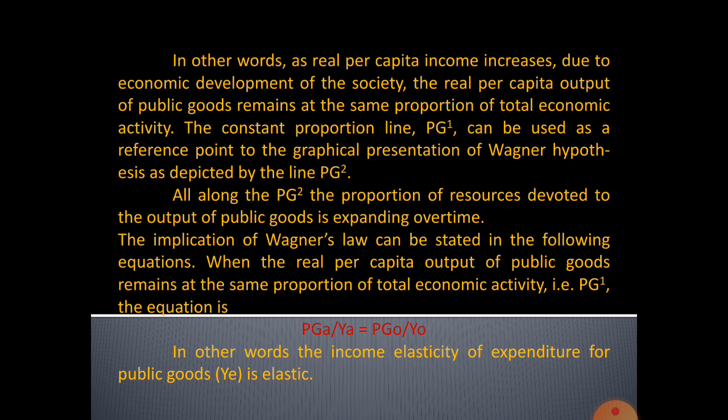We take the gap between one production and another, PGO and PGA, or PG1 and PG2; any of these letters can be used for the measurement.